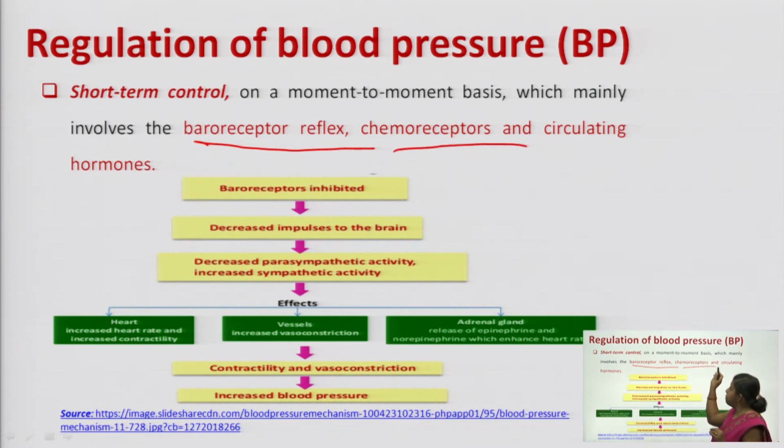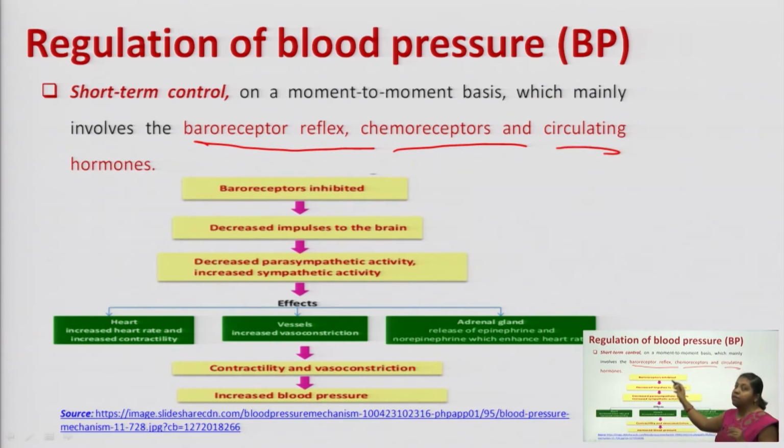Next is chemoreceptors. Chemoreceptor means those receptors which can sense the change in chemicals like H ions and oxygen content, carbon dioxide content in our blood. Fine. So that is the chemoreceptor.